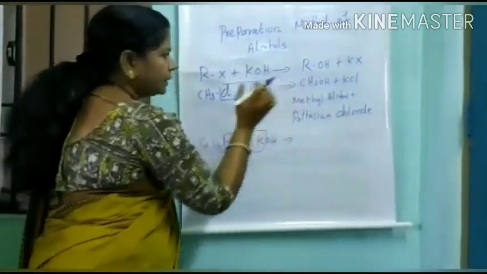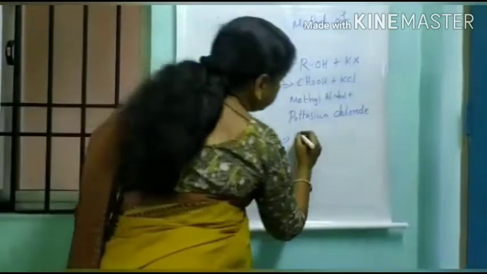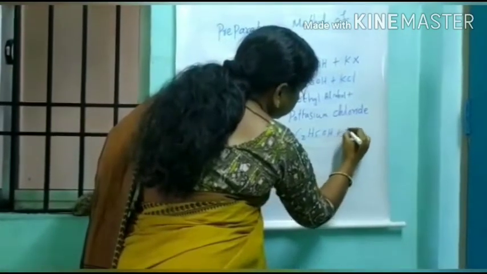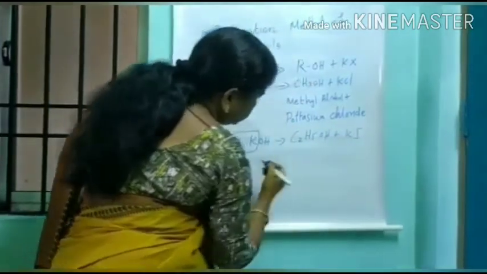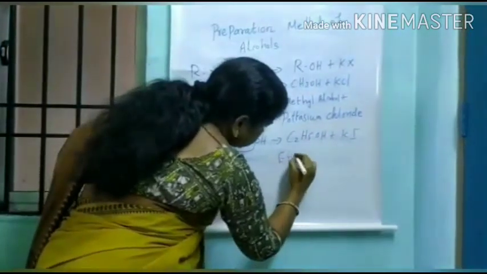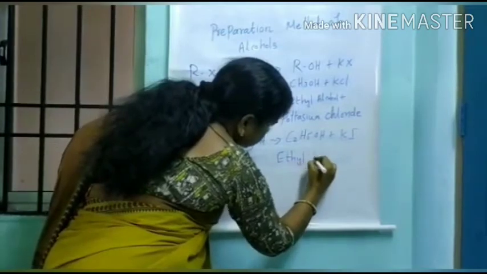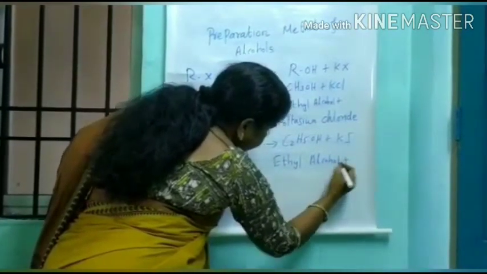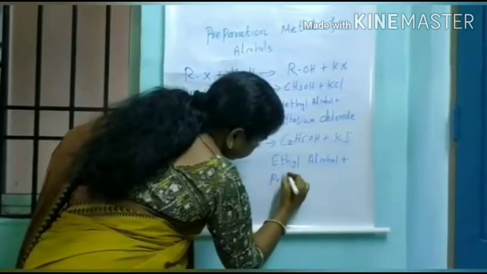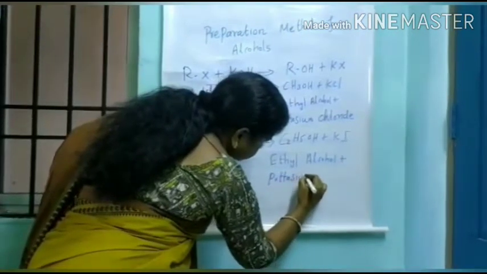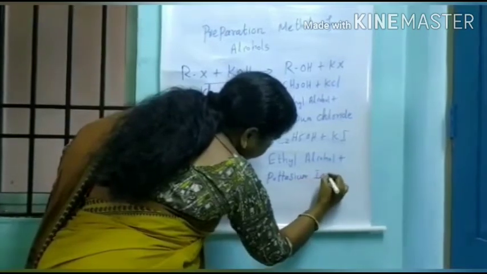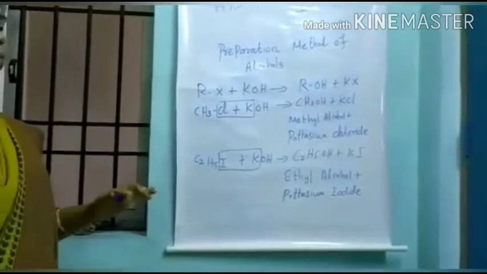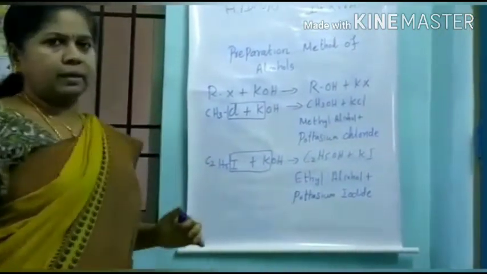That was methyl alcohol, and this is ethyl alcohol: C2H5OH plus potassium iodide. This is the general method of preparation of aliphatic alcohols.